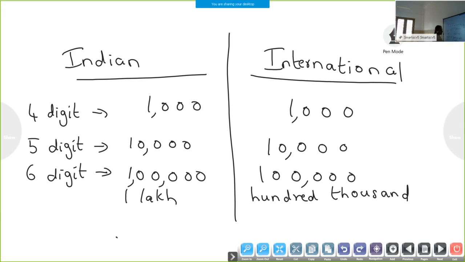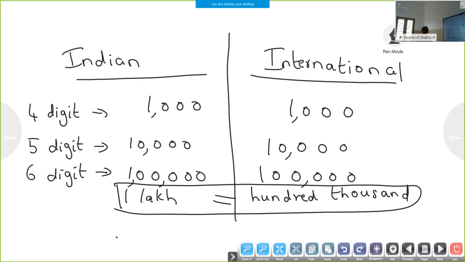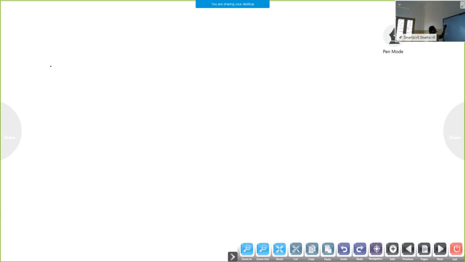So what is the relation between the 6-digit number in Indian and international? 1 lakh is equal to 100,000. It is very important. Both are equal. 1 lakh equals 100,000.